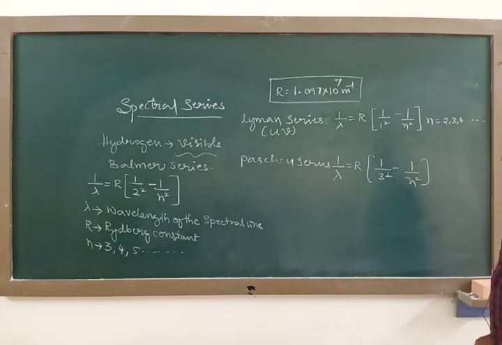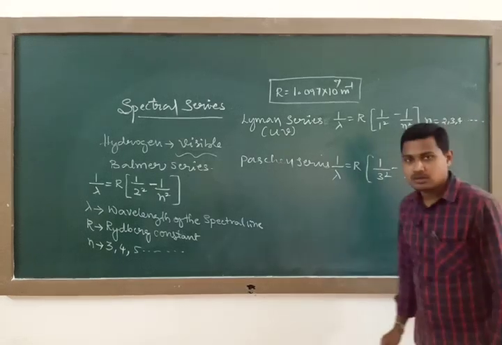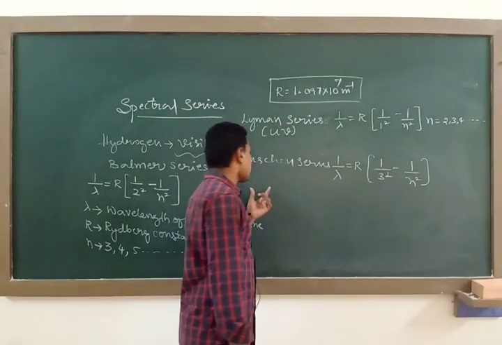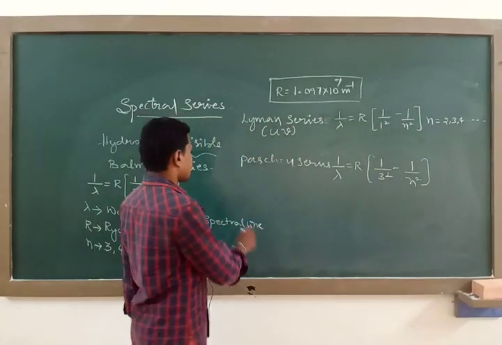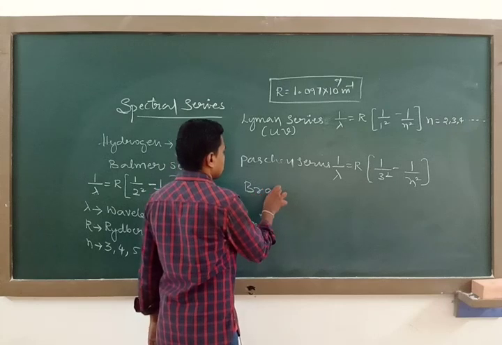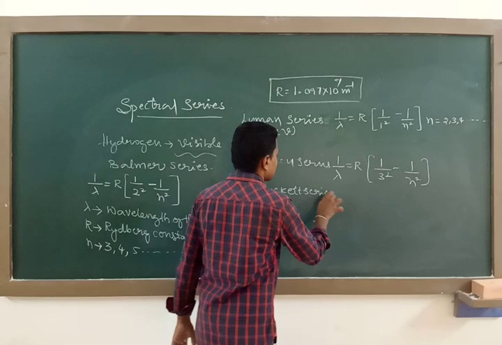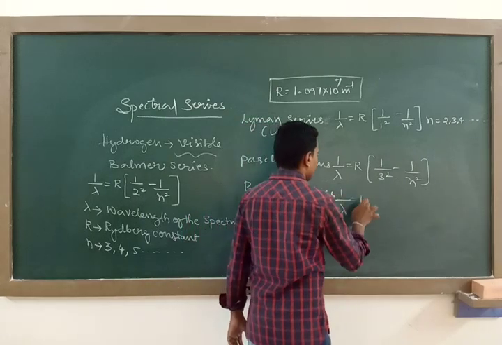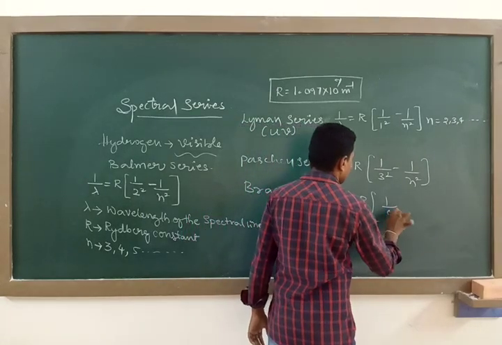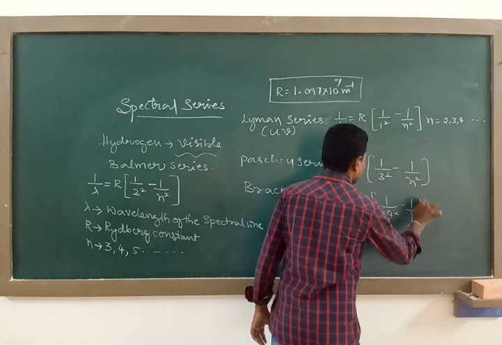And this Paschen series is observed in the near infrared region. After Paschen comes the Brackett series, which also has an empirical formula, 1 by lambda is equal to R into 1 by 4 square minus 1 by n square.